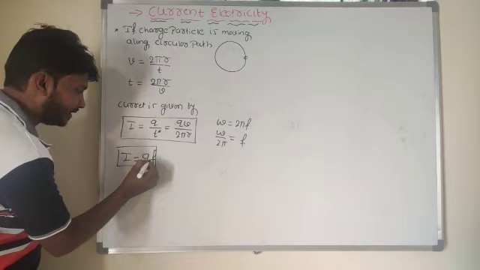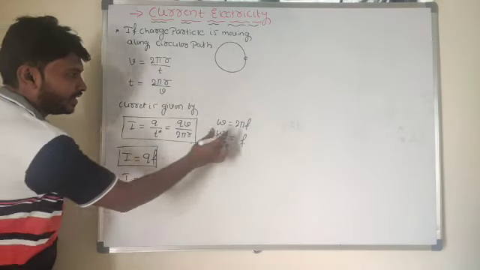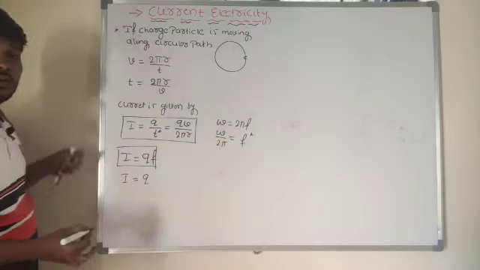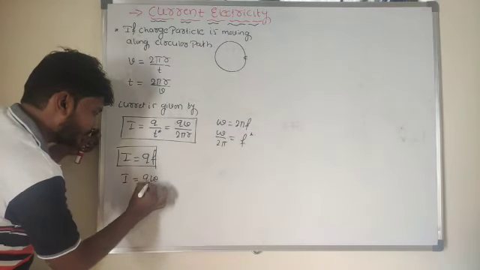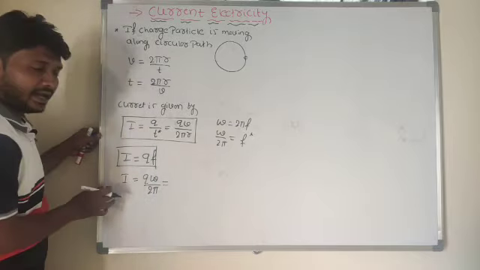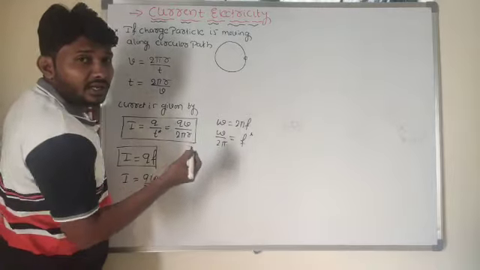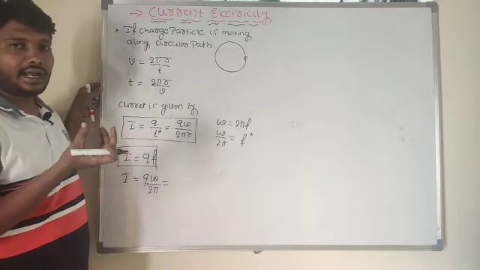I is equal to Q into F, so wherever F is there, I take omega divided by 2 pi. So I is equal to Q into omega divided by 2 pi. So I know the relation between linear velocity and angular velocity.